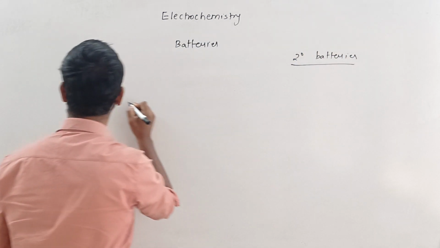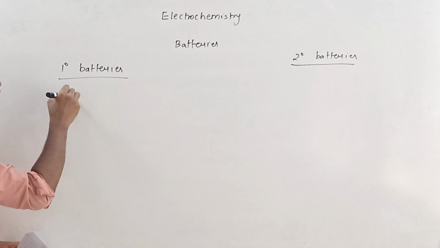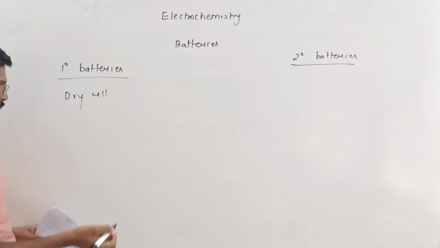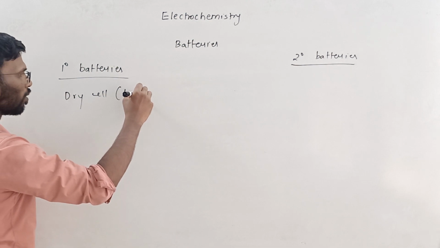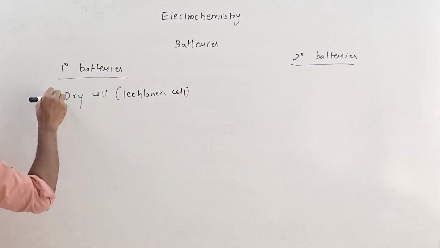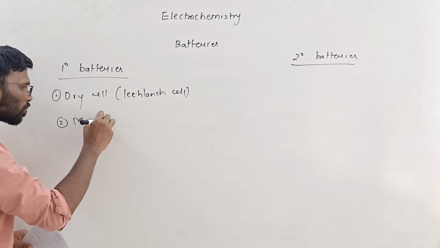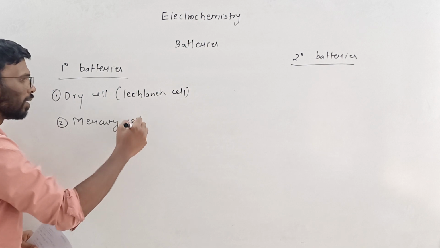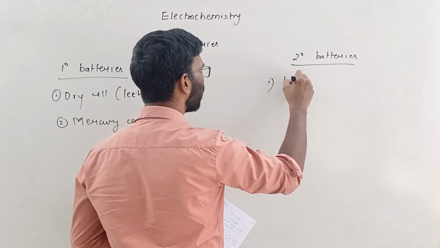In your syllabus, the primary batteries which we are going to revise are, first, the dry cell, or Leclanché cell, and second, the mercury cell.